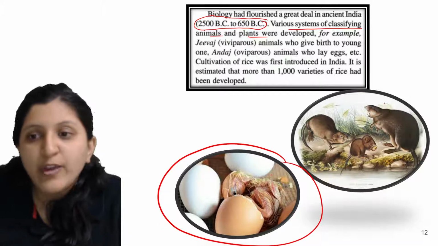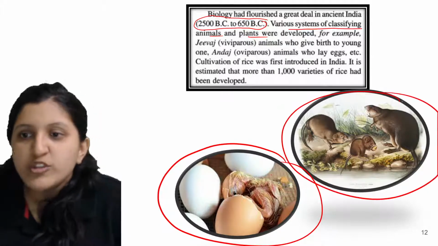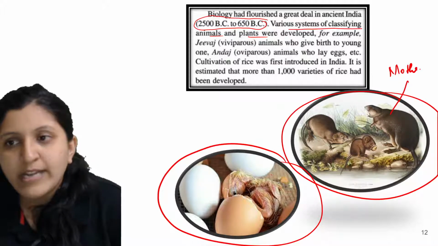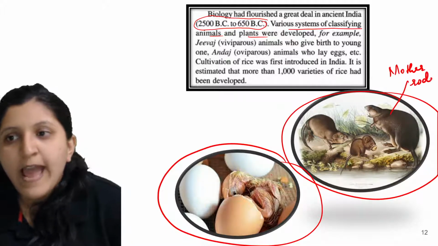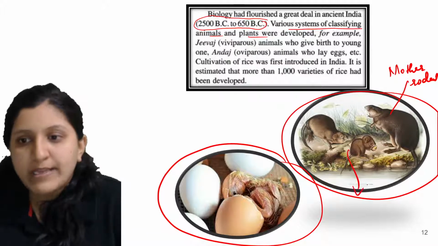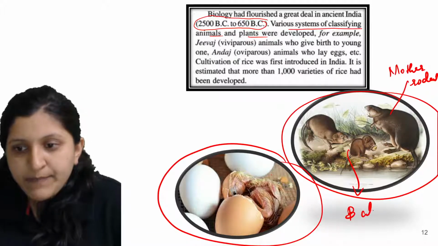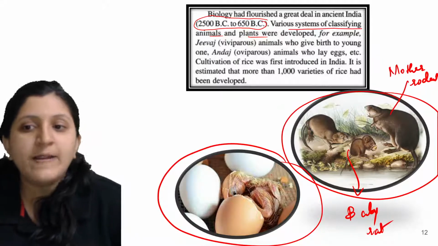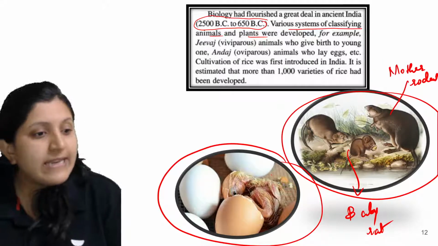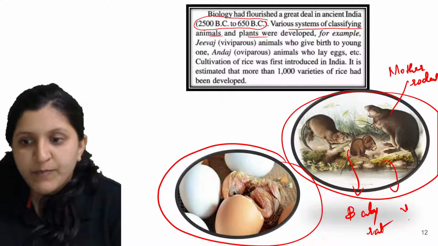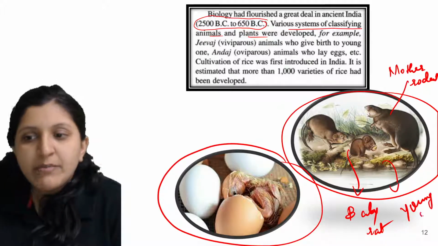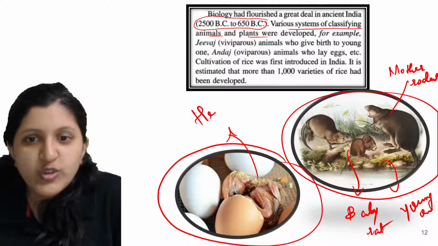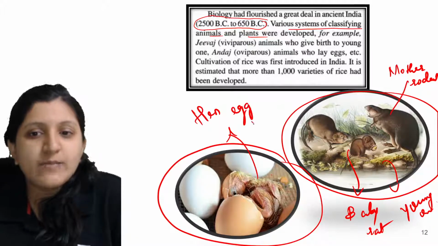There might be a mother rat, or a rodent, and these are baby mice. In that case you can see that it is directly giving birth to a young one. Now let's say this is a hen. Within that egg comes the chick.